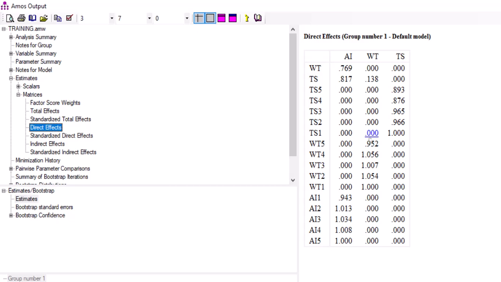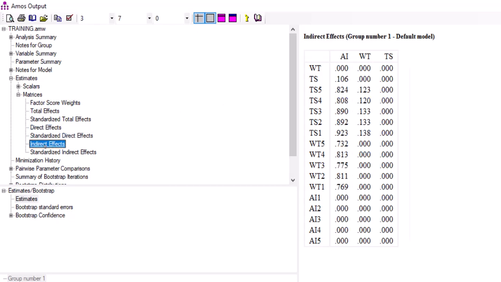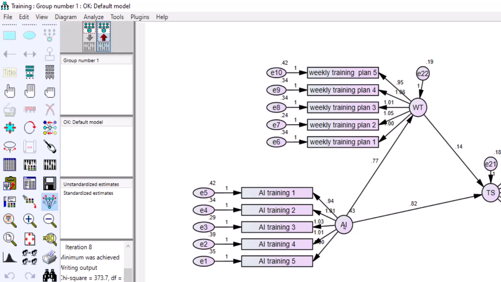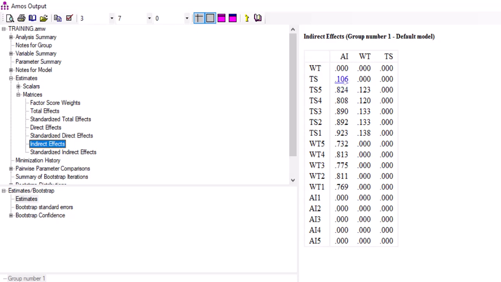And then we have the indirect effect. The indirect effect from AI to TS is 0.106: from AI, you pass through WT to TS. So this part here, you move from AI to WT to TS. The coefficient is 0.106. So having known the path coefficients, we want to see, are they significant or not? Is this mediation effect significant?